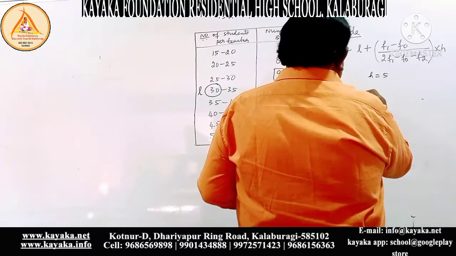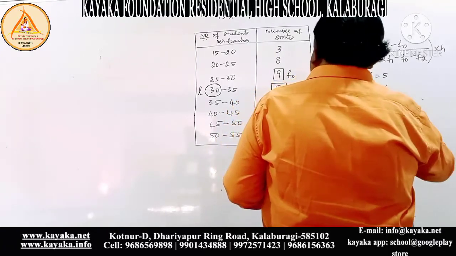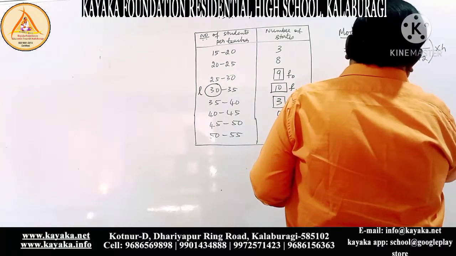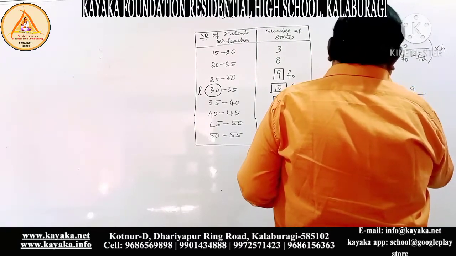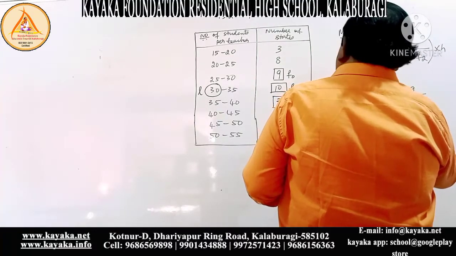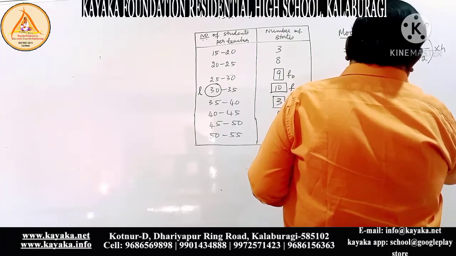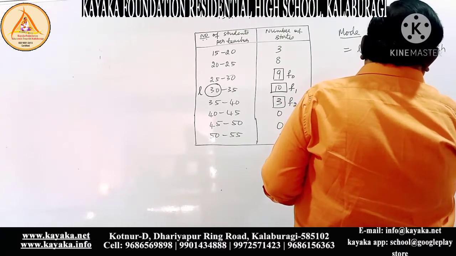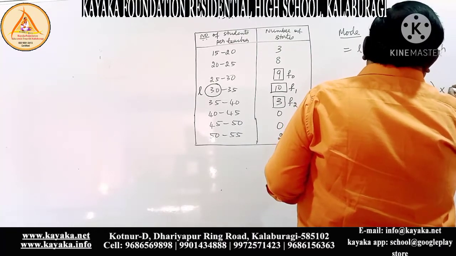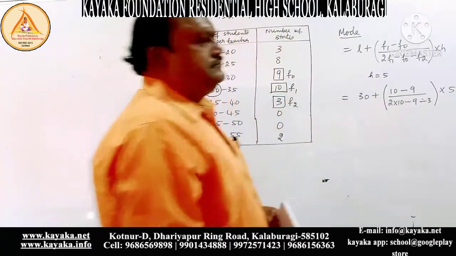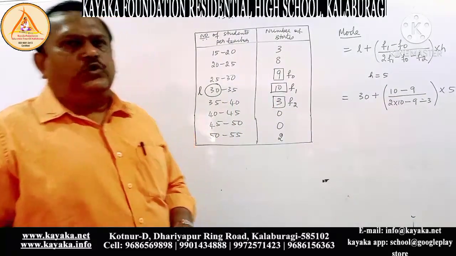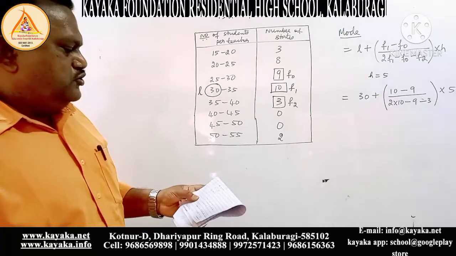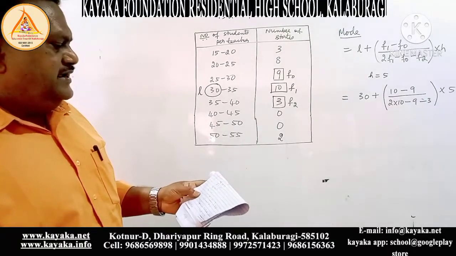Substitute all the values. You get 30 plus, F1 is 10 minus F0, which is 9, divided by 2 into 10 minus 9 minus F2, which is 3, into height 5. So 30 plus 10 minus 9 over 2 into 10 minus 9 minus 3, into 5.